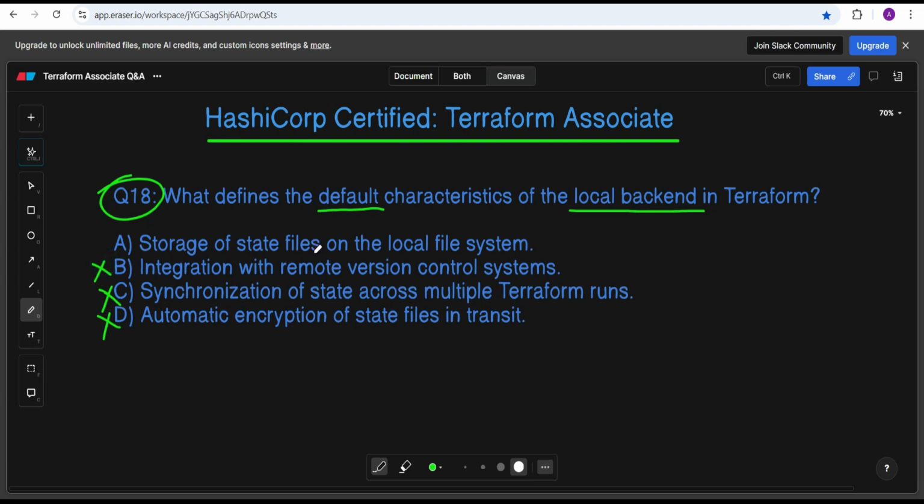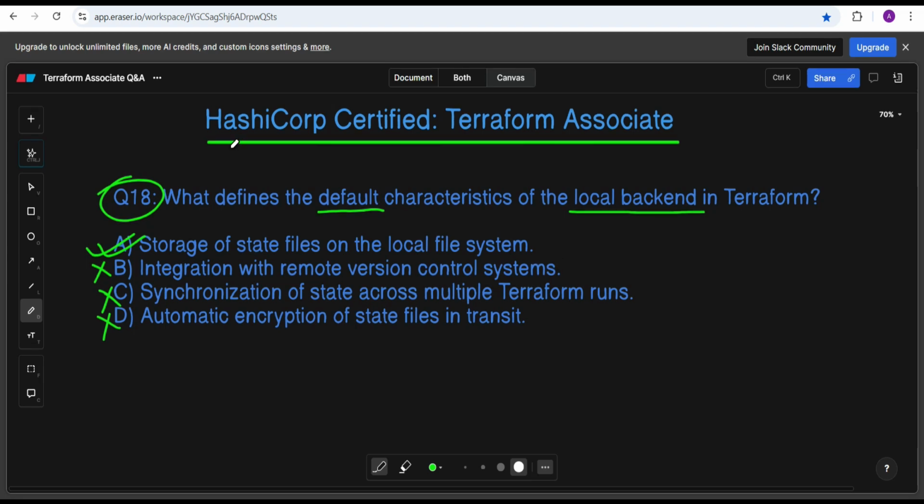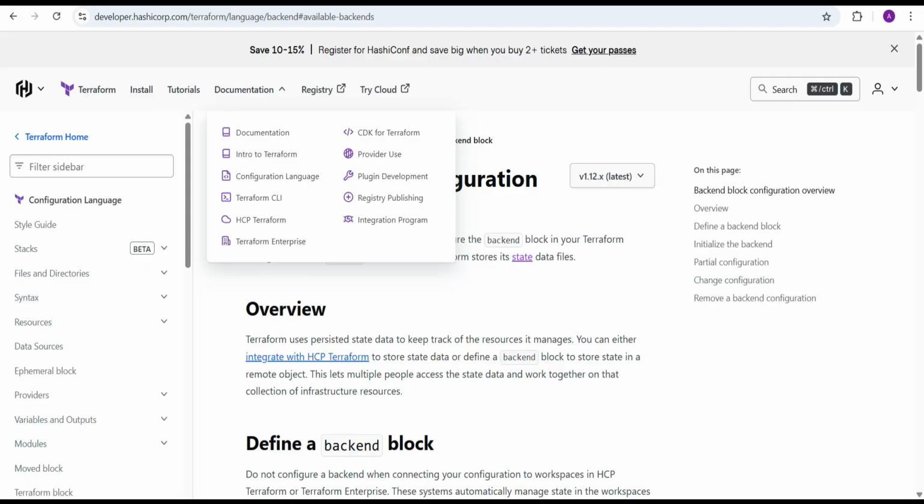Store the state file on your local file system, which I already mentioned just a few minutes back, that it stores a state file on your local file system. It's simple and best suited for individuals and for small team development. So A is the correct option. You can refer to the documentation for more detail on this.